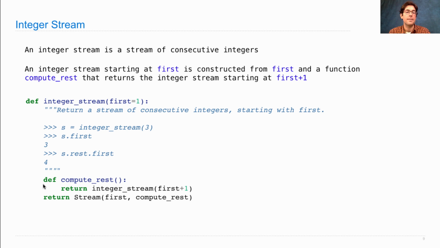The definition says, if you want to compute the rest of the stream, you're going to return the integer stream that starts at first plus 1. Then, what we actually construct is a stream that starts with the first element, 1 by default, but it could be 3. And then, when somebody asks for the rest, we're going to call this 0 argument function called computeRest in order to compute the rest of the stream, which we'll call integer stream, which will return a stream, but starting at first plus 1 instead of first.